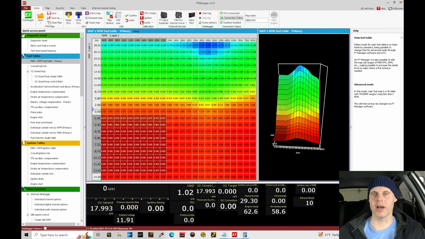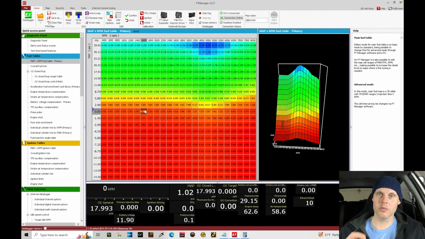Once we go above idle, that pulse width is going to increase, the fuel flow is going to increase, but generally speaking, for most any engine, if we have upgraded injectors, we're going to be anywhere between about 1.5 to 2.5 millisecond, also depending on the fuel. If you're on ethanol or methanol fuels, the pulse width will be higher, but the values in here are way, way too high, which is going to throw everything off when we go to fire off the engine. It'll crank, fire, and run. It'll be extremely rich to the point where it could actually foul the spark plug. So we want to go in and change the actual table values.